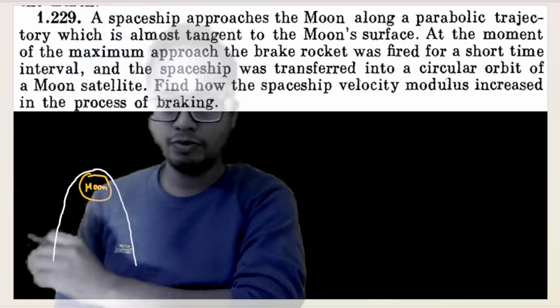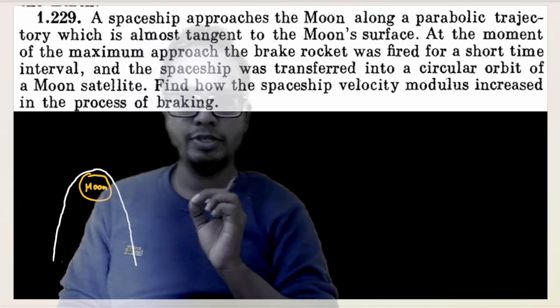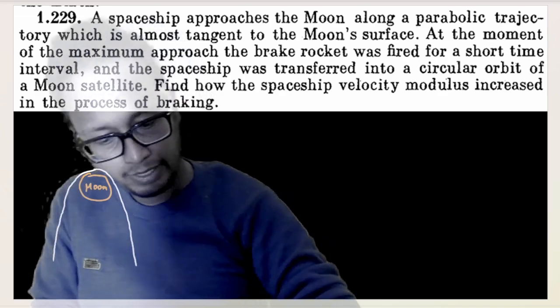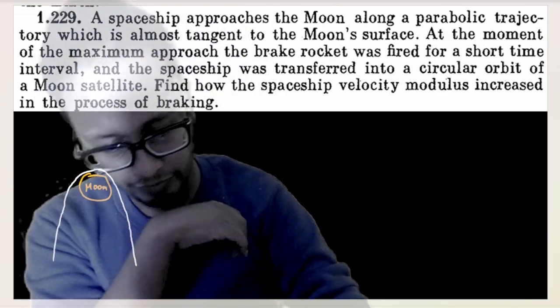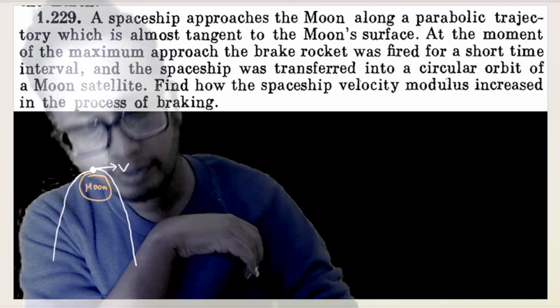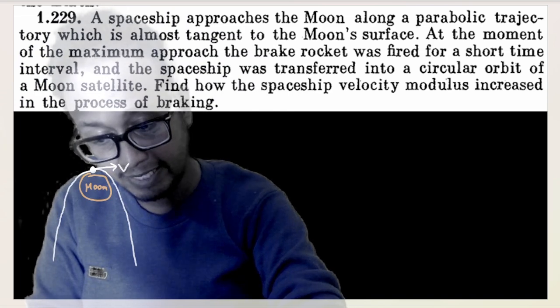Any particle that comes from infinity encircles a planet due to the force of gravitation and goes back to infinity. That is the point. Just one concept here. What is the velocity of the particle here? The velocity of the particle here would be nothing but escape velocity.